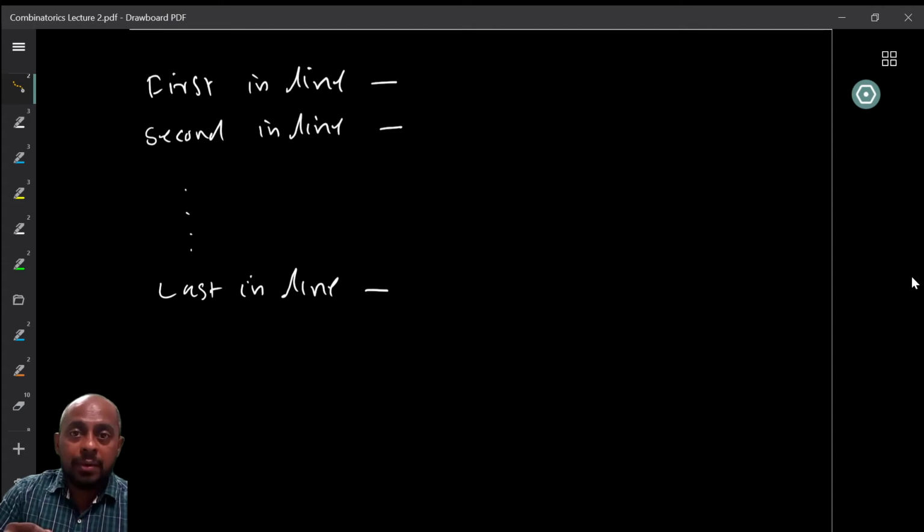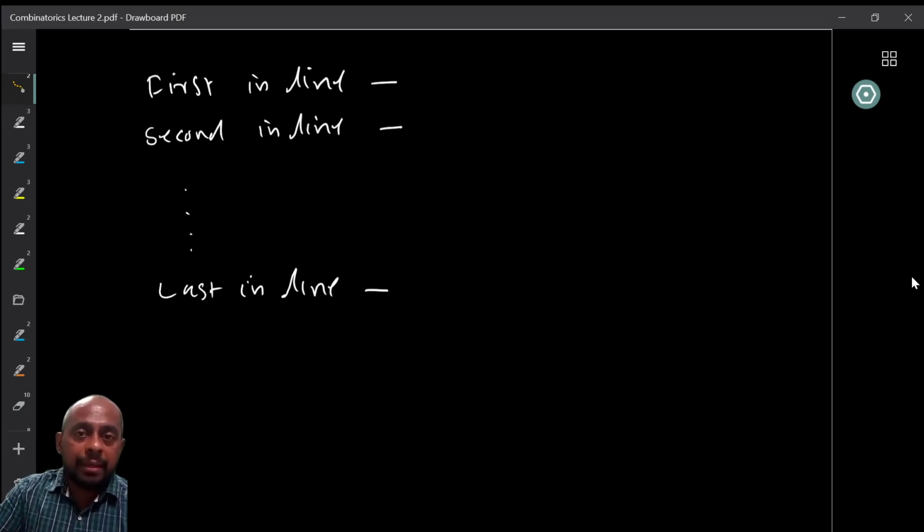But now when I look at the second person who is going to stand in the line, that is going to depend on who was in the first, right? The choice of the person who is going to stand second is going to be dependent on who was standing in the first position, right? Because if A, B, C, D, etc. are the people, if A is standing in the first position, then A cannot stand in the second position, right? But if B was standing in the first position, right, out of these 10 we choose B to be in the first position, then B cannot stand in the second position, so it can be only any of the other guys, right?